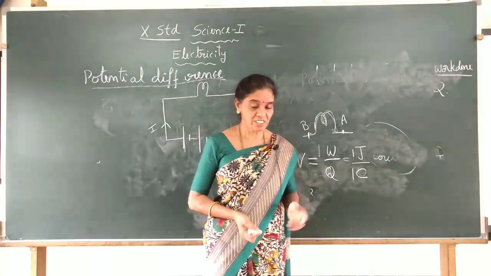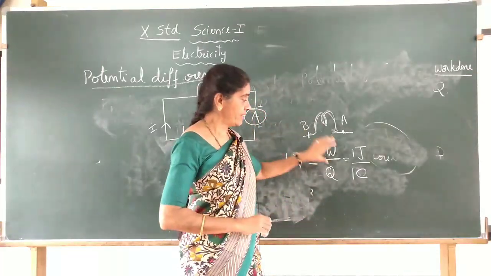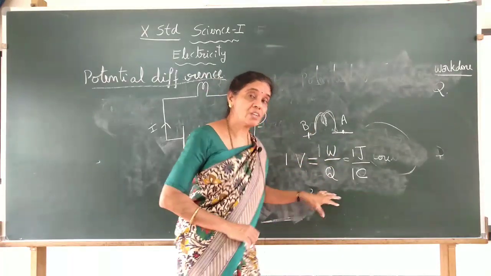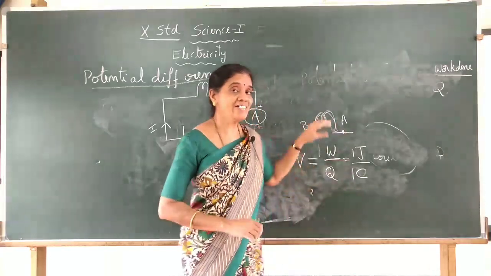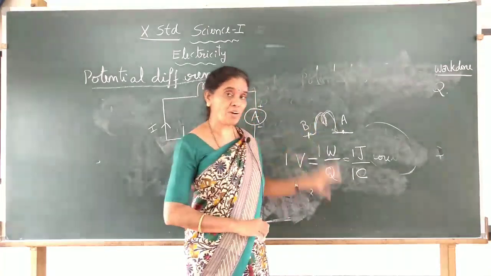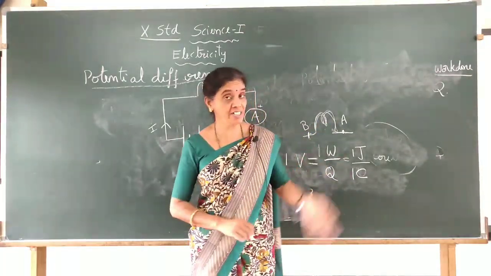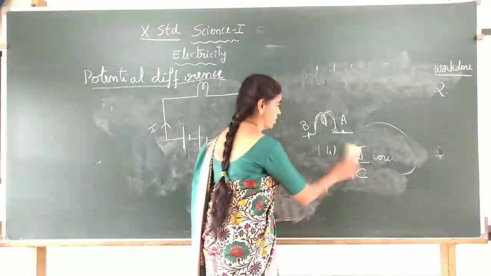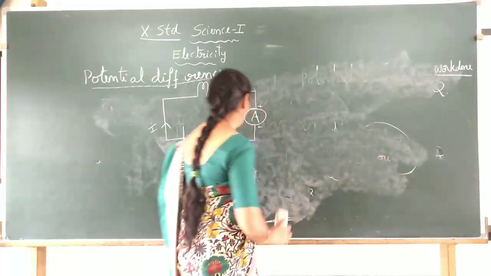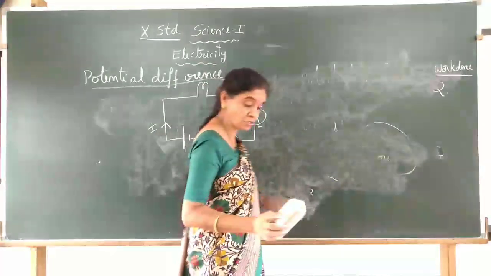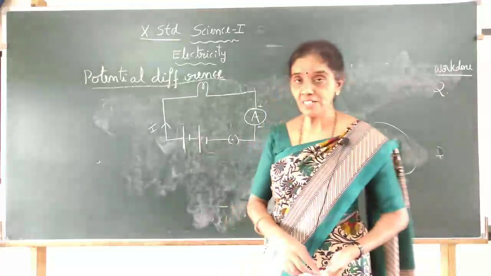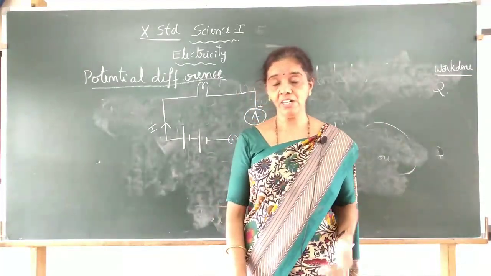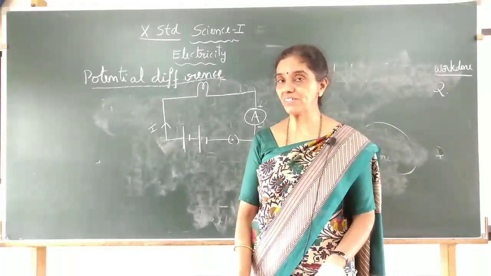Got it? And if 10 joules of work is done in bringing 1 coulomb of charge, then the voltage is 10 volt. If 100 joules of work is done in bringing 1 coulomb of charge, it is 100 volt. So that is the meaning of potential difference. And who will do that job? Always the battery. Battery means a group of cells, or you can do it using a single cell. And at home, it is the mains that helps you get the potential difference.